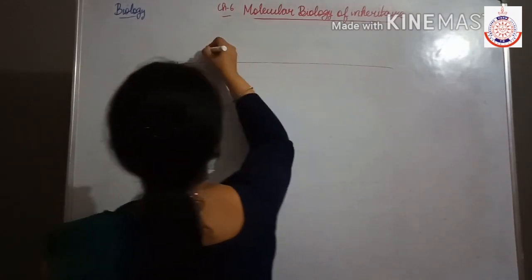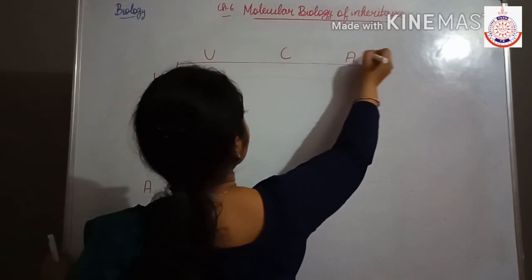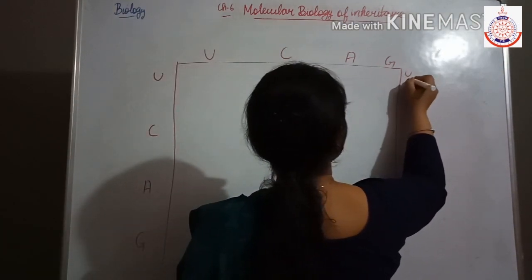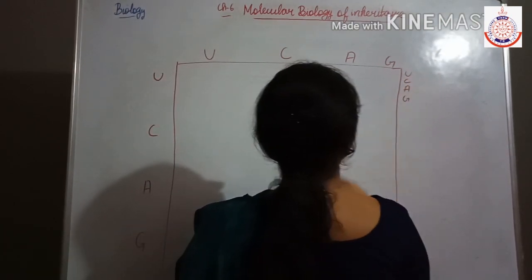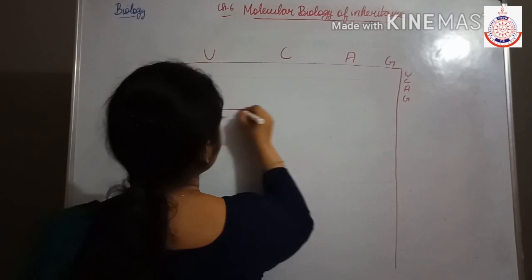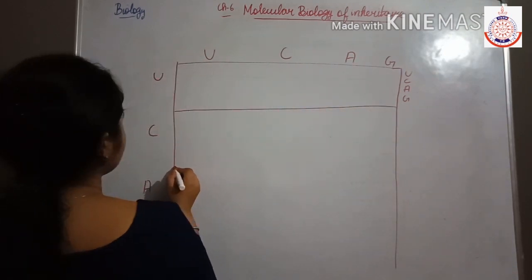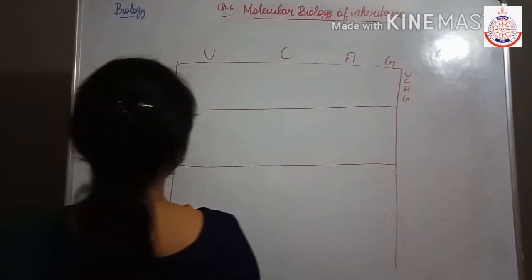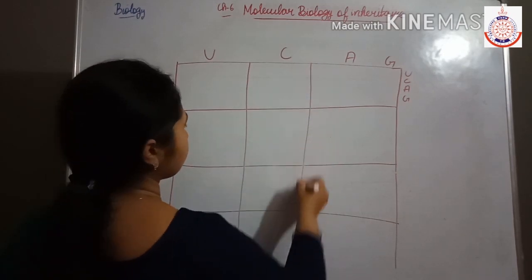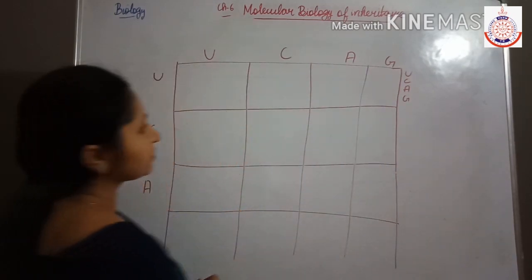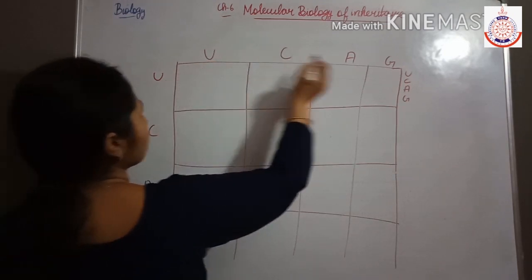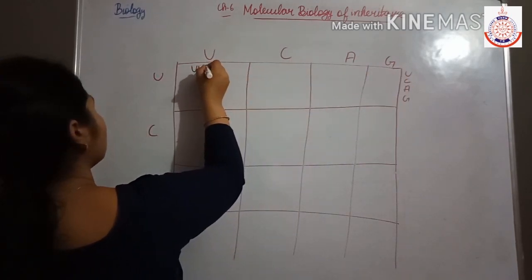Then here also U, C, A, G. Then here also U, C, A, G. Okay, U, C, A, G, U, C, A, G. In this manner, and then you have to make the boxes like this. And then you have to cross: U, U, U, U, U, U.